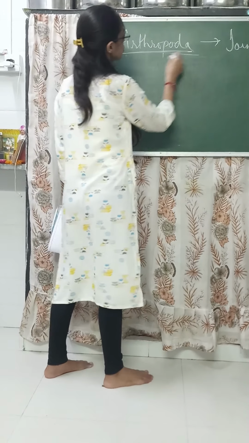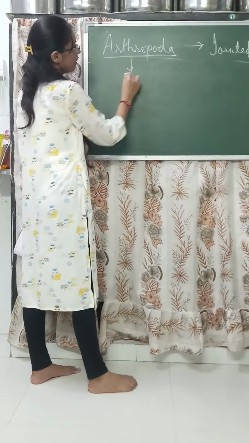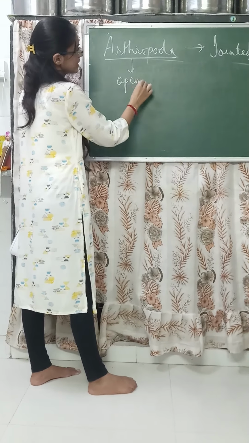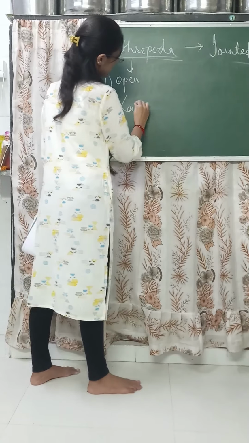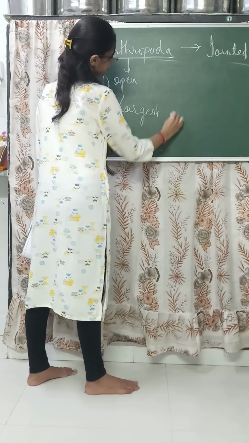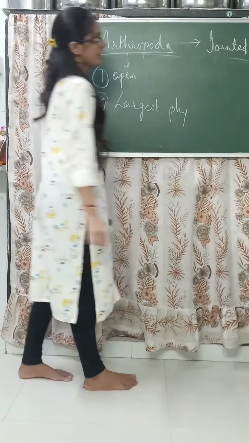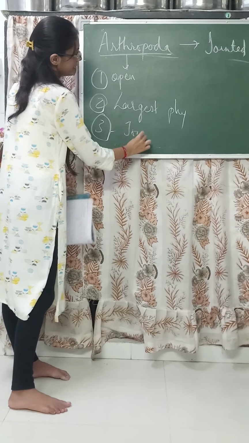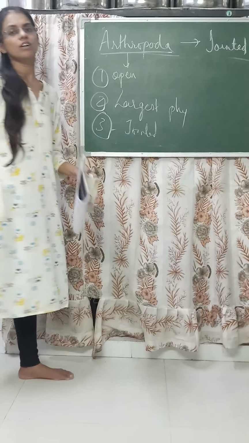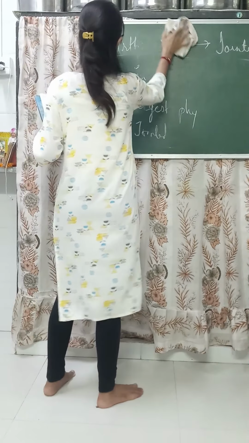What are the MCQs from this topic? They have an open circulatory system. First, this is the largest phylum. Second, they are called arthropods because they have jointed legs. These are a few MCQ questions from this topic.